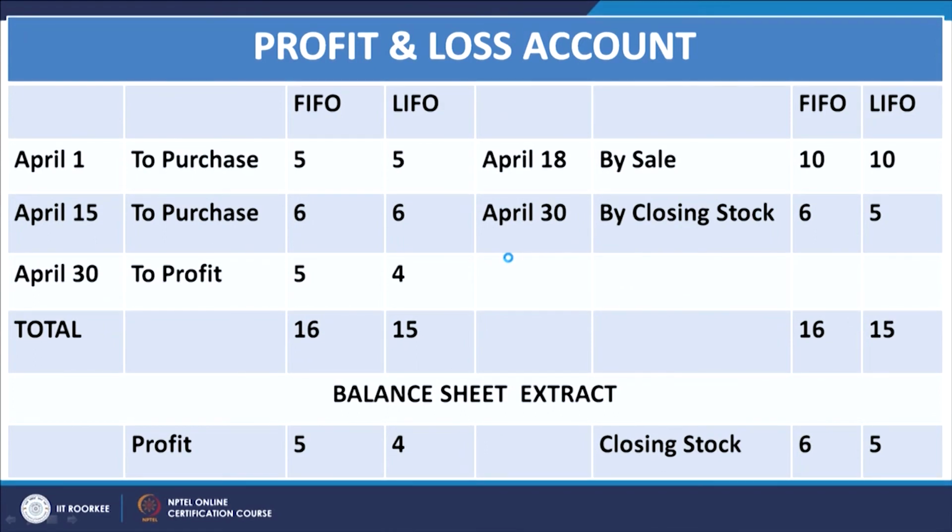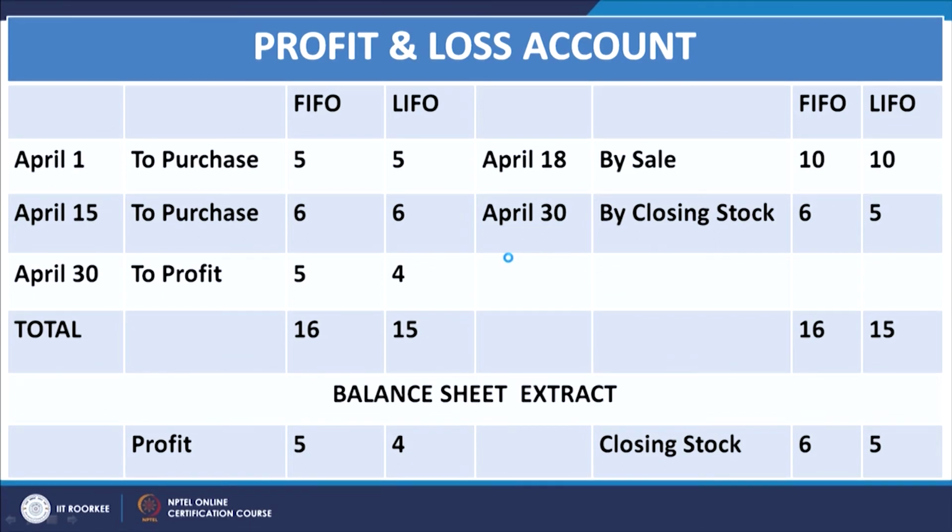The purchases in both cases, FIFO as well as LIFO, would be the same. April 1 we have 5, that is 5 units at the rate of 1 rupee per unit. April 15 we have 6, that is 5 units at the rate of 120 per unit.